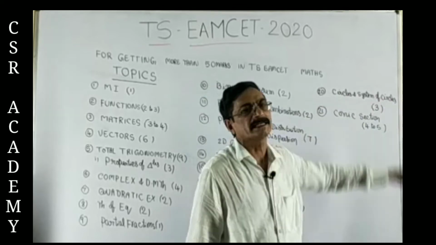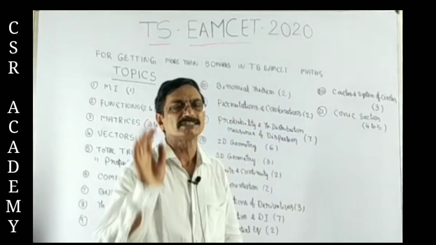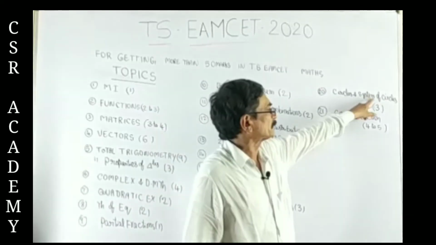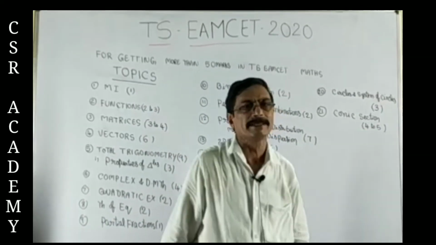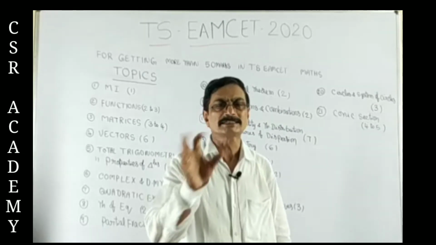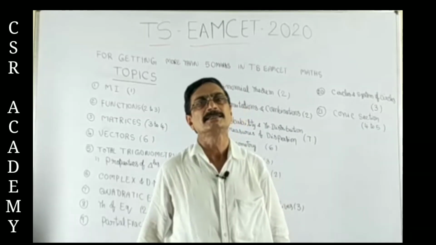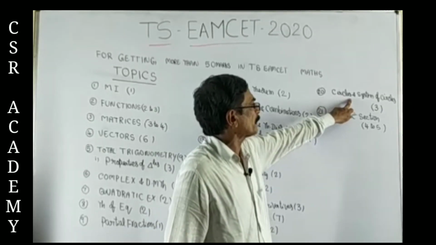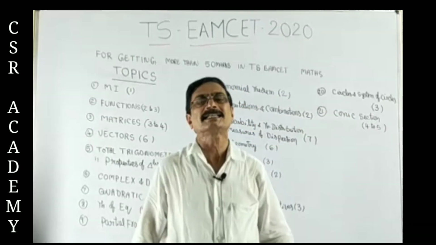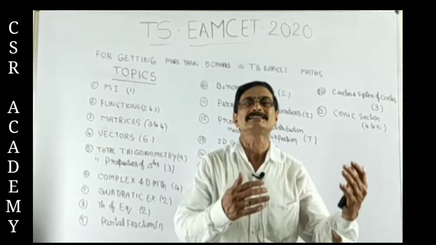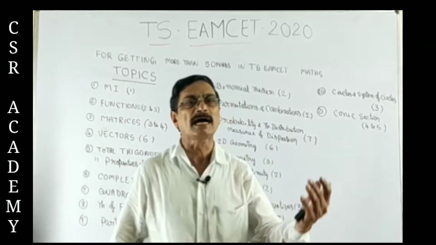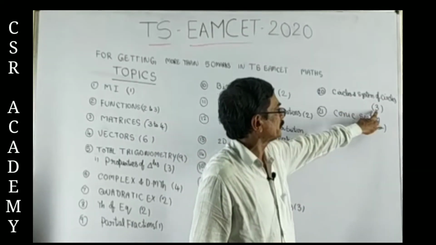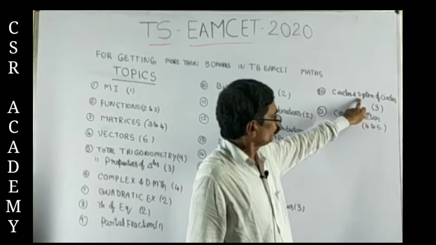With the help of concepts from second year geometry, circles and system of circles, they will give 3 questions. Out of these 3 questions, 2 questions are from circles and 1 question from system of circles. In system of circles, they will mainly give orthogonal circles, angle between circles and intersection of circles. In circles, they will give locus problems, 2 circles touching internally, externally, number of tangents, common tangents, length of common tangent, angle between the pair of tangents, and all these. Out of 3, we easily get 2 questions.